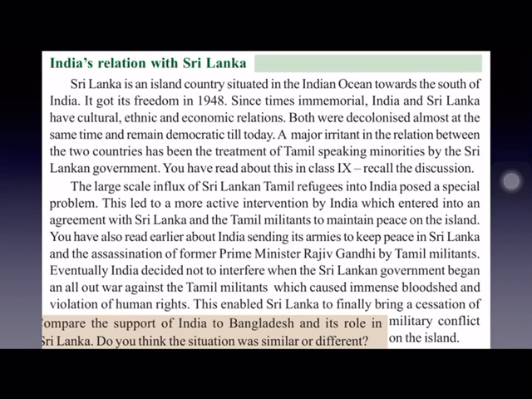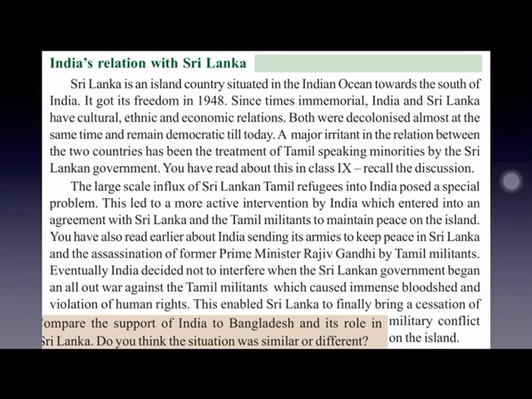But these Tamil speaking people are considered as minorities in Sri Lanka, and they are not given equal rights by the Sri Lankan government. They are not even given some of the freedoms, and also the right to vote is not given to them. They are discriminated against by the Sri Lankans. Now, many a time these Tamil speaking people were driven out of Sri Lanka by the Sri Lankan government. And for their own independence, they wanted equal rights along with the Sri Lankans.